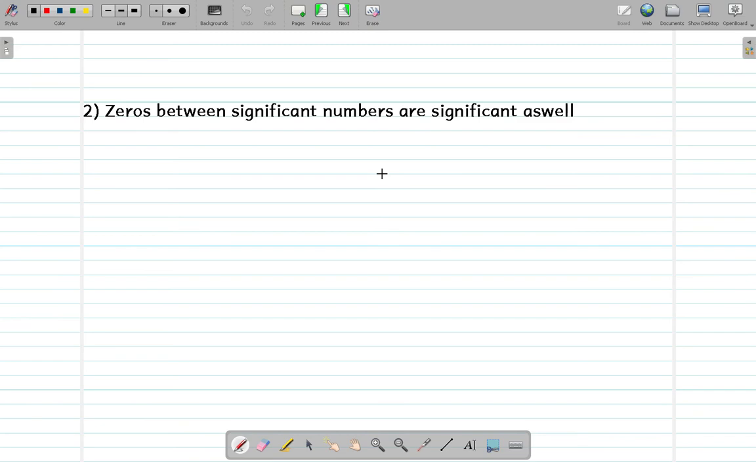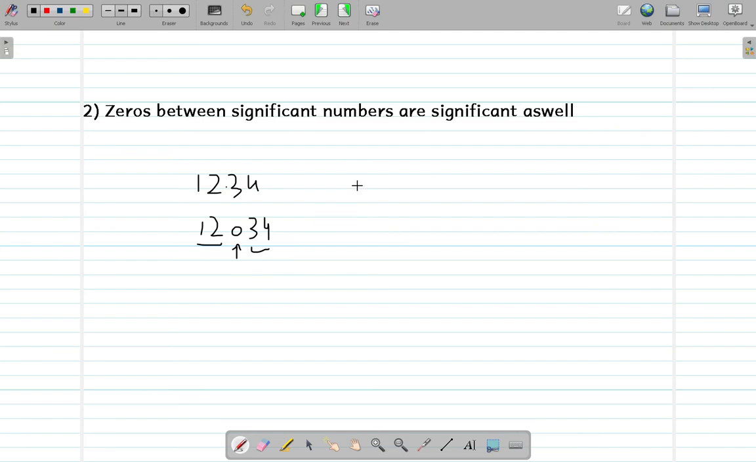Now moving on to our next rule, which is zeros between significant numbers are significant as well. For example, just as we reviewed before, 1234 has four significant figures. If a zero comes right here, let me write it now, 12,034. Now here there are five significant figures, as the zero here is in between these other significant numbers.